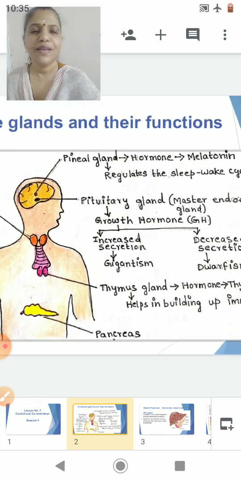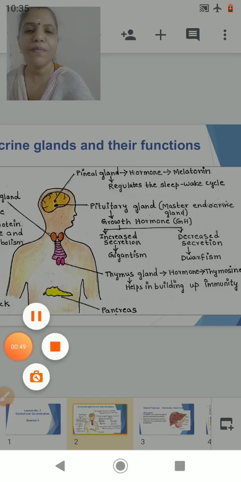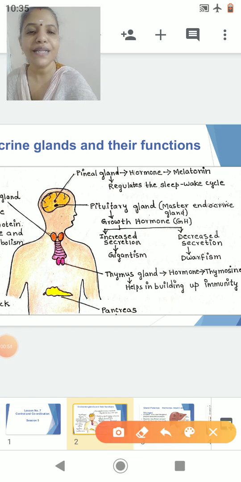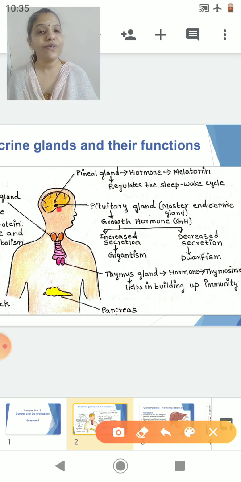Now students, first of all, let's start with the pituitary gland. All of you remember that the pituitary gland is present in the brain, correct? So you can see the location in the brain. I have mentioned to you that it is a master endocrine gland. It secretes hormones like the growth hormone. The growth hormone, as I told you, is responsible for the growth of the bones and muscles. Other than that, two more hormones we had mentioned, TSH and FSH. TSH acts on the thyroid gland and FSH acts on the ovaries as well as testes.